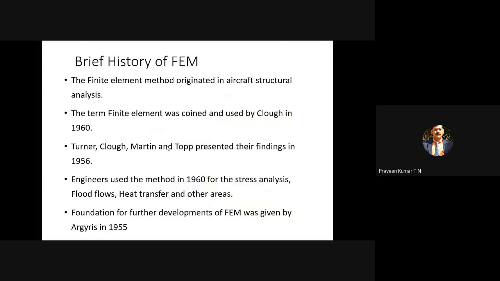Then you come to the history. Already we know there is one engineer and scientist, Clough, who first used the word finite element in 1960. Before that, some engineers, Turner, Clough, Martin, and Topp, presented their findings in 1956. They presented in a paper which involves numerical analysis related to finite element analysis, but they did not use the term finite element analysis. They used numerical analysis. But finite element was coined by the engineer Clough in 1960.